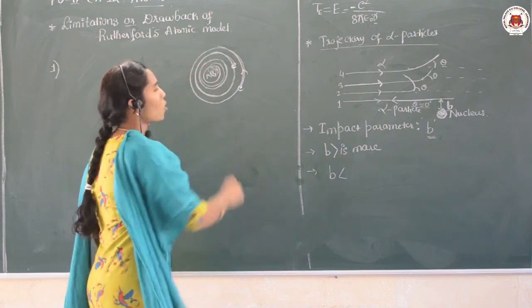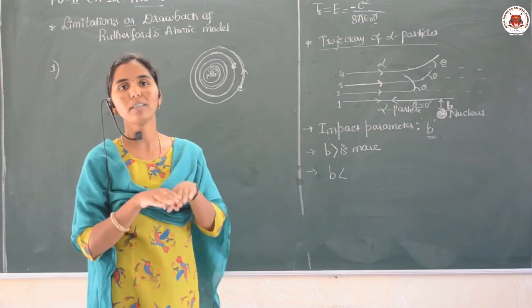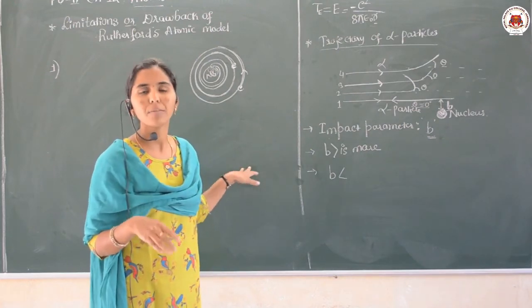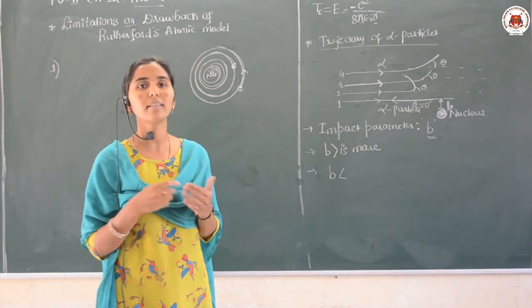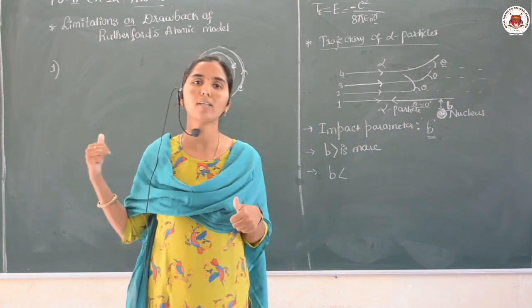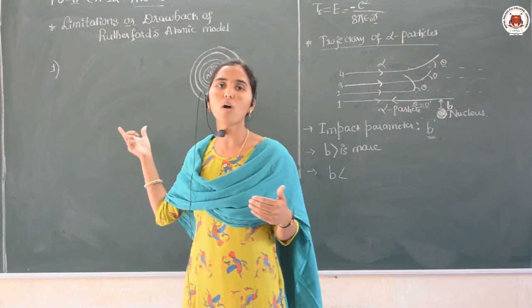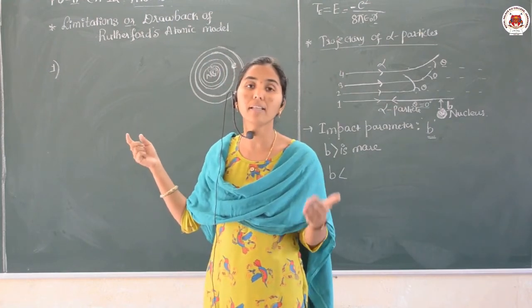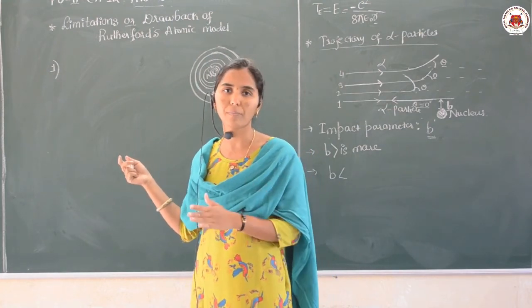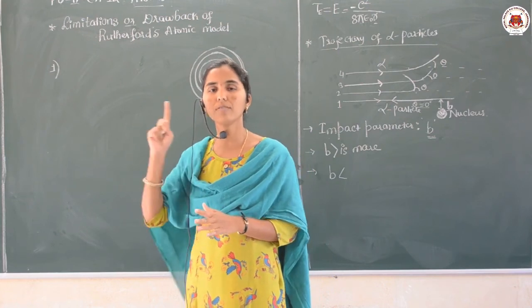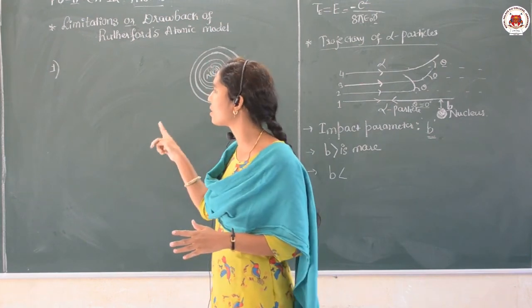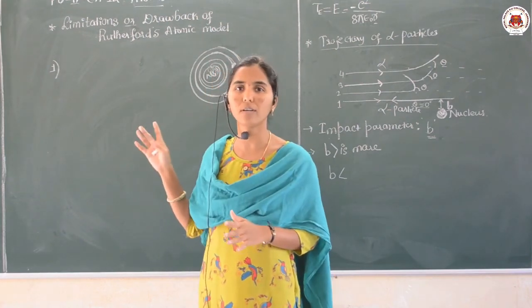Finally, the electron may fall into the nucleus. If it falls, then there is no stability of the atom remaining. Therefore, Rutherford's model failed to explain the stability of the atom. Am I clear? That is the first disadvantage or limitation of Rutherford.